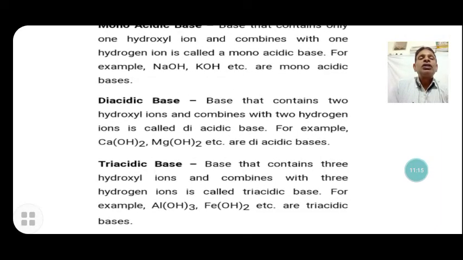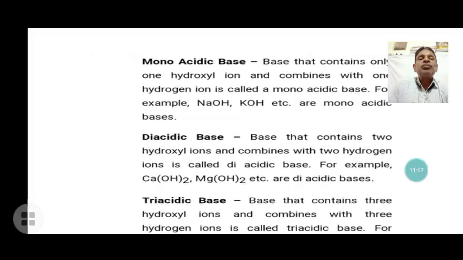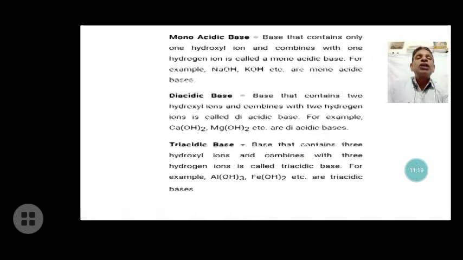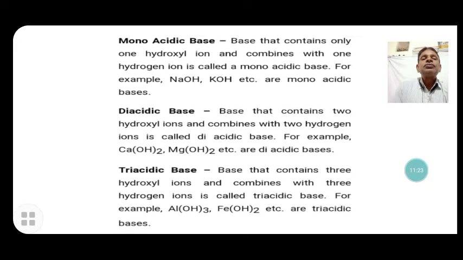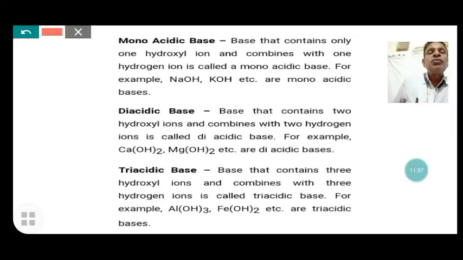Now, another classification of bases is monoacidic bases. These contain only one hydroxide ion, which combines with one hydrogen ion, and are called monoacidic bases. For example, sodium hydroxide and potassium hydroxide, each with only one hydroxide, are monoacidic bases.